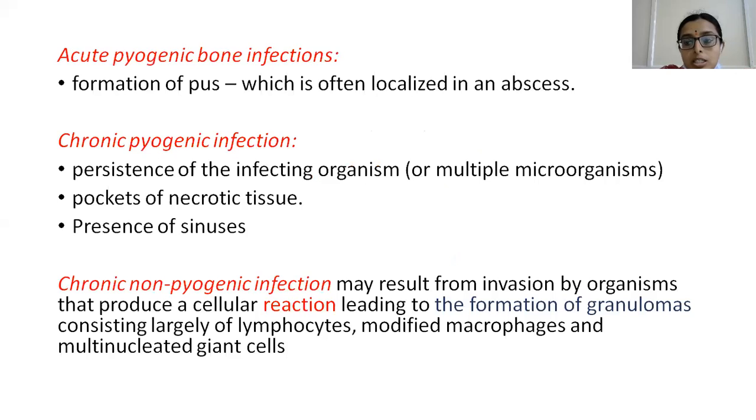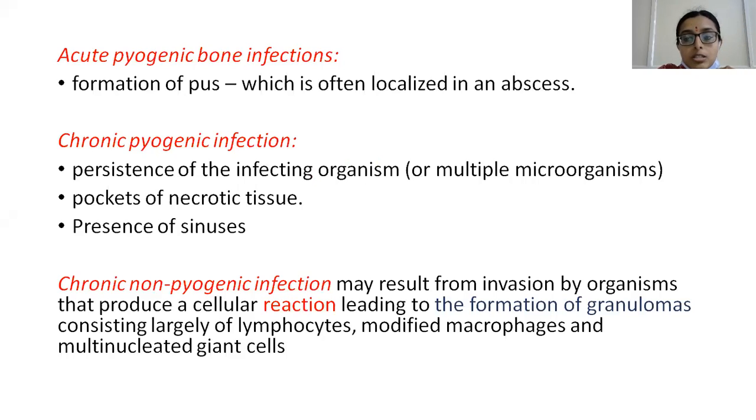In musculoskeletal infection, we have acute pyogenic bone infections, where there will be formation of pus in the metaphyseal region usually, and then it gets localized as an abscess, follows the path of least resistance, and tries to come out of the bony cavity. In chronic pyogenic infection, the infecting organism persists, and there will be pockets of necrotic tissue and presence of sinuses.